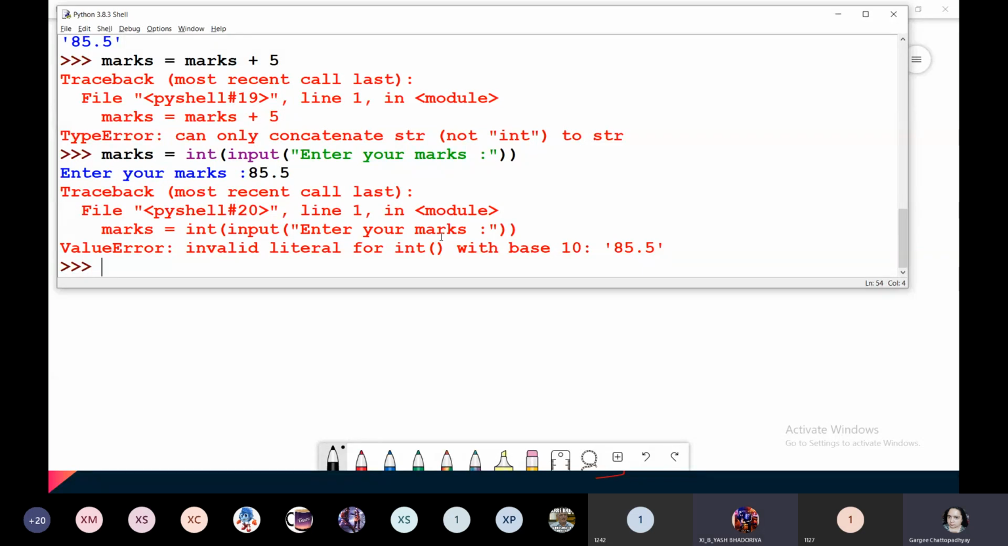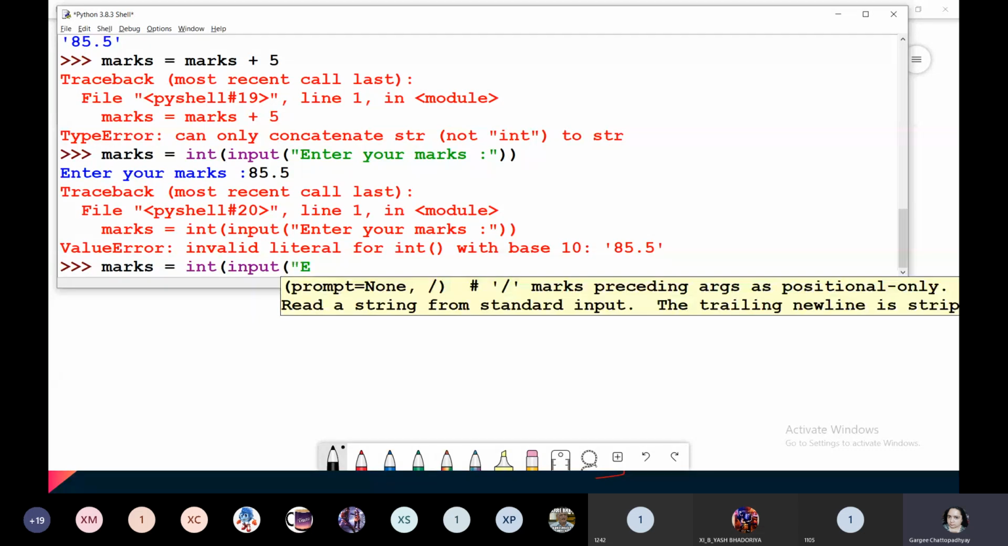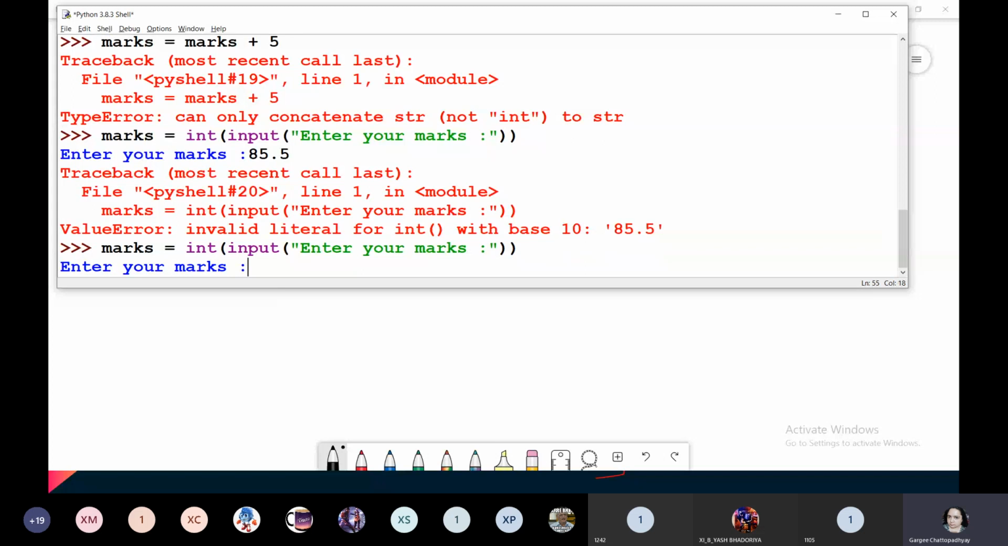Ma'am, the colon is before that code. No, my dear. The problem is the value. What have I written here? Int, right? And what type of value have I entered here? Float. Yes, it is float, right? So I should use what? If I am converting the value into integer, I should make sure that I enter only integer value. I'm coming to it. I know there is a question in your mind. I'm coming to that, right?